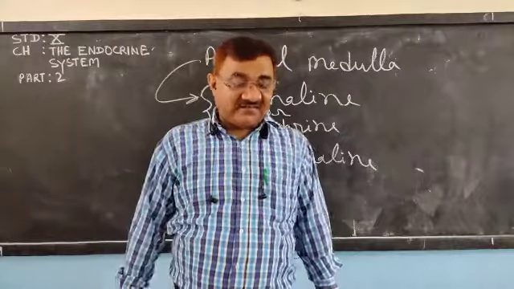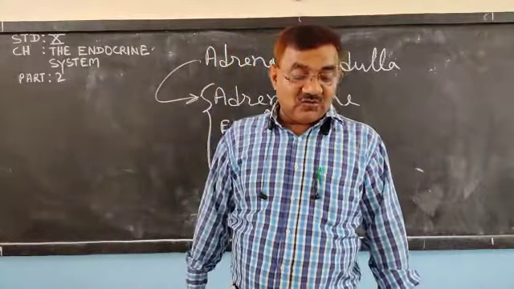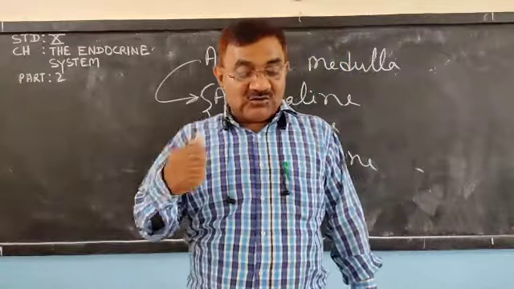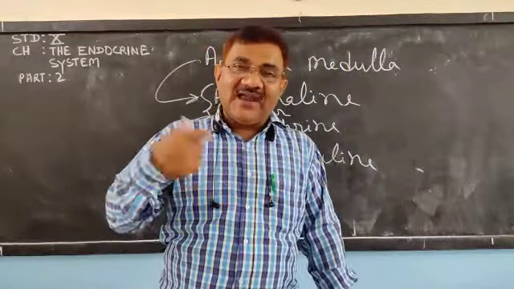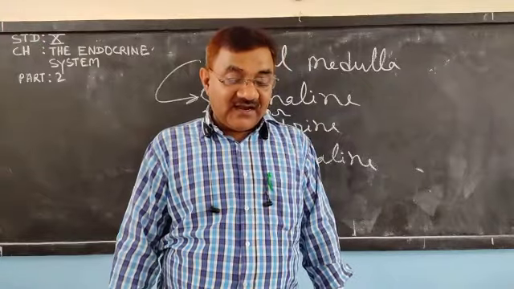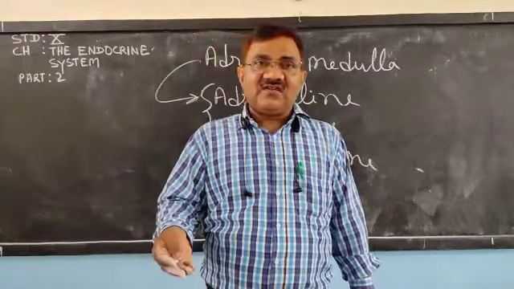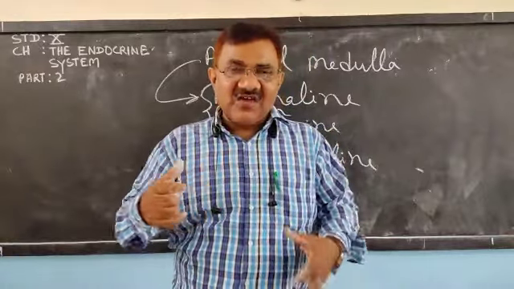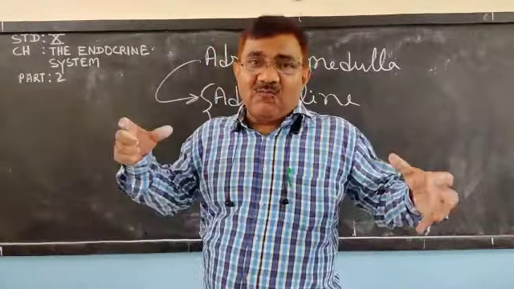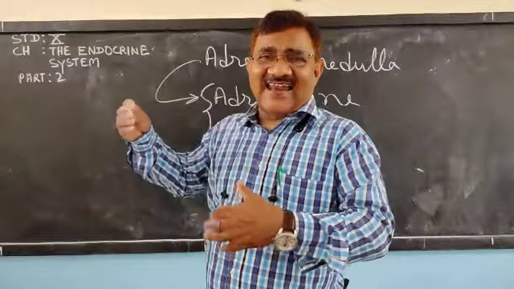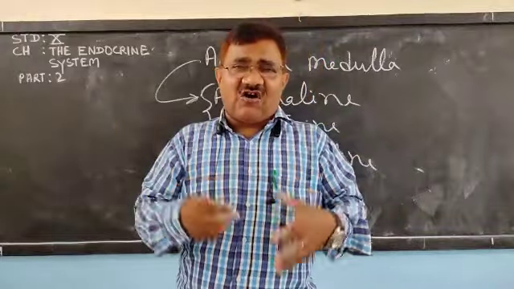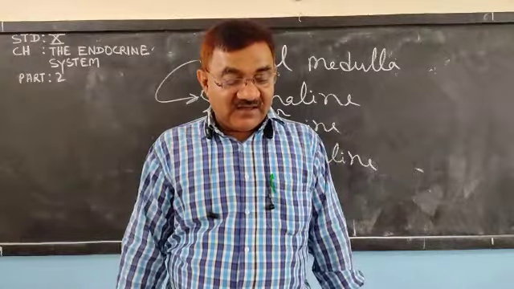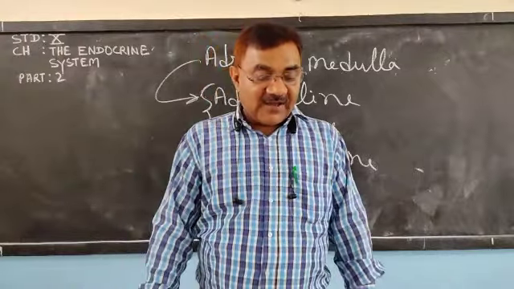And many effects are given, you have to learn what will happen to the heart when more amount of adrenaline is released. There will be a thumping heart, it will beat very fast. If it beats fast, more blood will carry more nutrition and oxygen to the cell and more energy will be released.